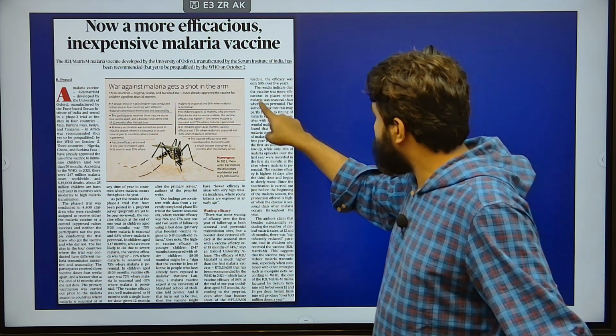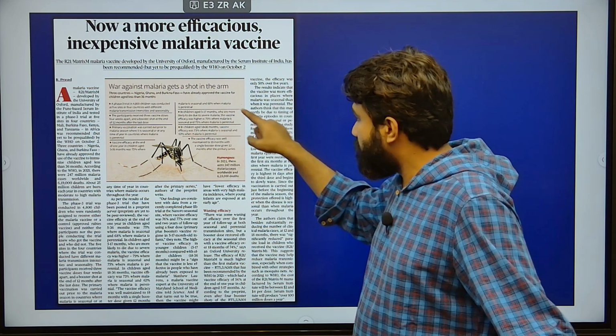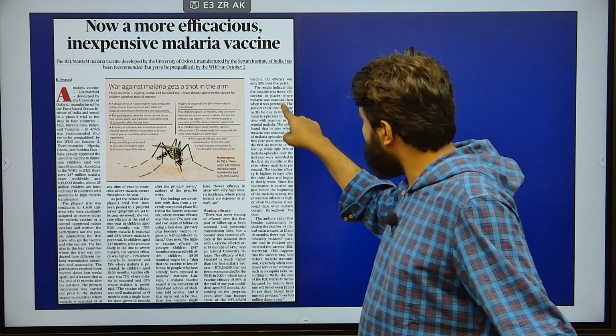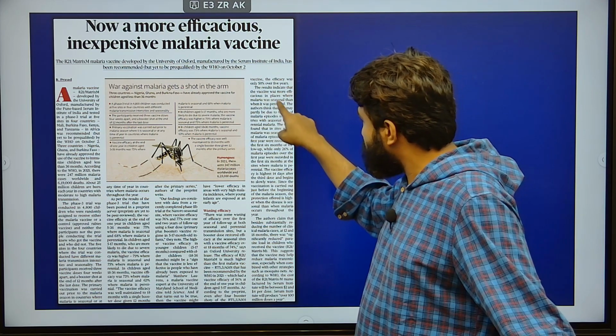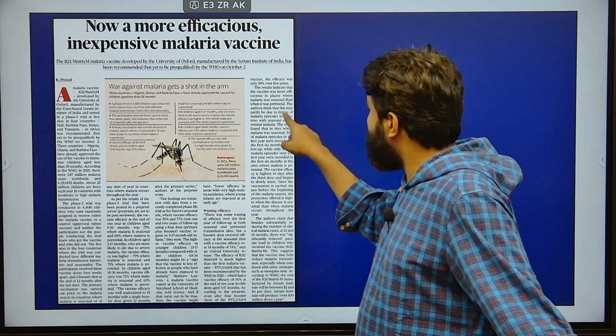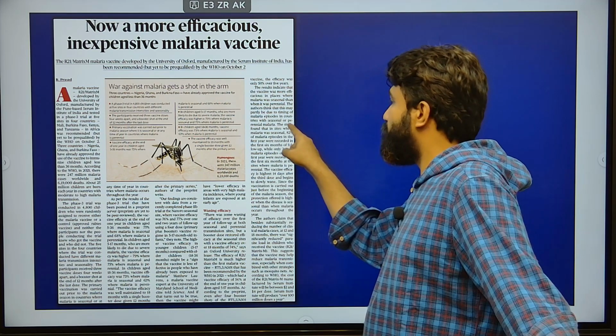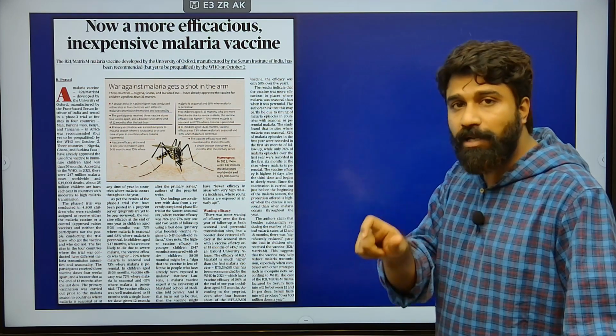Here, the results indicate, as per the report taken by the Serum Institute of India, that the vaccine was more efficacious in places where malaria was seasonal than where it was perennial in nature. And the authors think that this may partly be due to the timing of malaria episodes in countries with seasonal or perennial malaria.